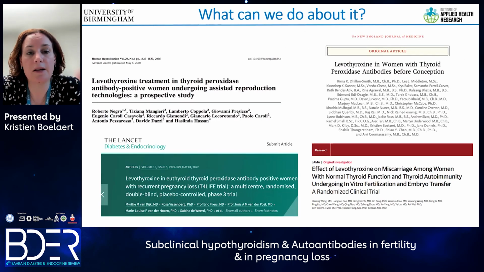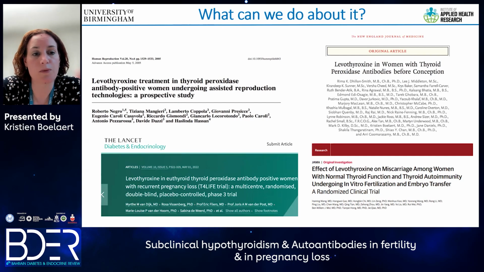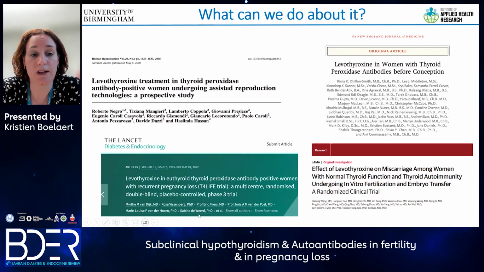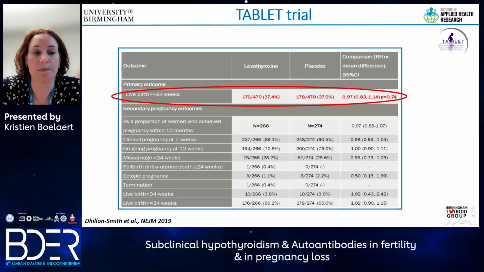There clearly is a link between TPO antibodies and worse pregnancy outcomes, albeit not fertility outcomes. Is there anything that we can do about it? So there have now been a number of randomized trials, 2 of which I will highlight. There has been the TABLET trial that I've been involved in, as well as the T4LIFE trial. The original study was done by Roberto Negro, and there's also been a Chinese trial that has looked at treating women with normal thyroid function and positive TPO antibodies with levothyroxine.